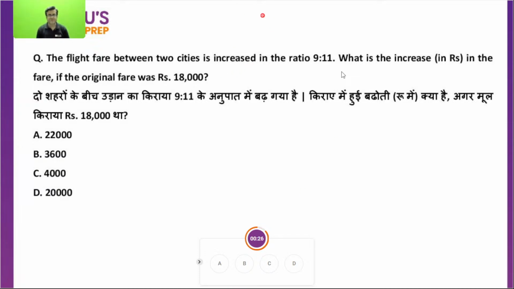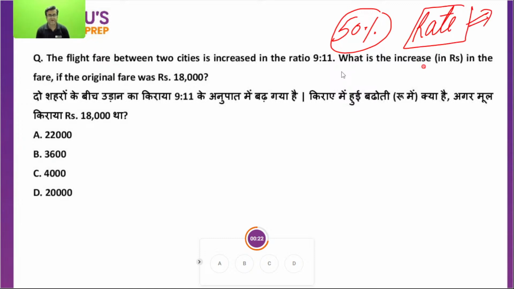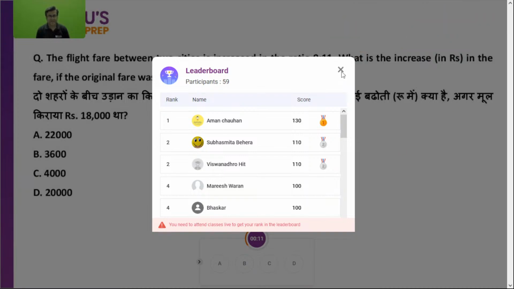Everybody must fill the feedback. 50% of students used to fill the feedback. Why? Everybody must rate the class. I can see your response. Why not everyone? Everyone must rate the class. Still, many of you have done it, and many of you are still left. Why not everyone? C option is right. Good. I can see. Fair.